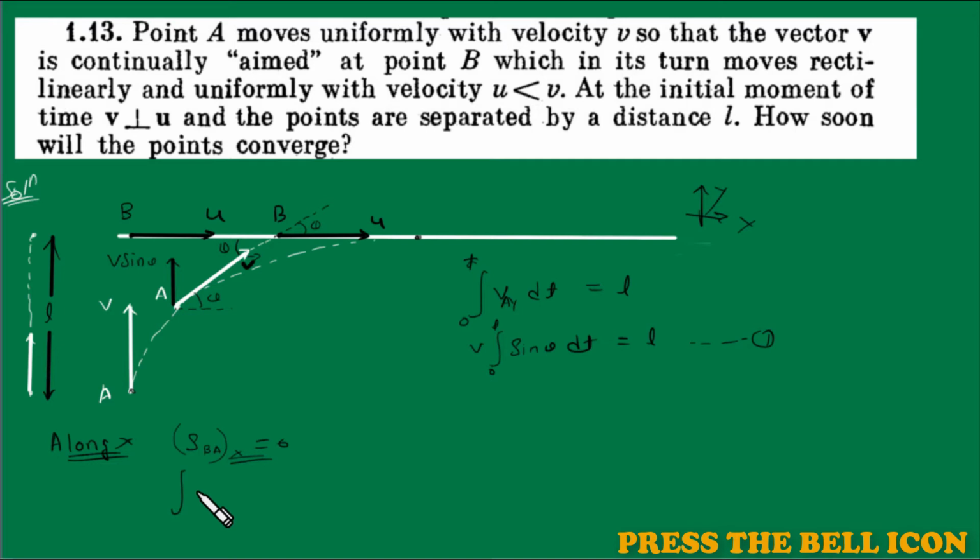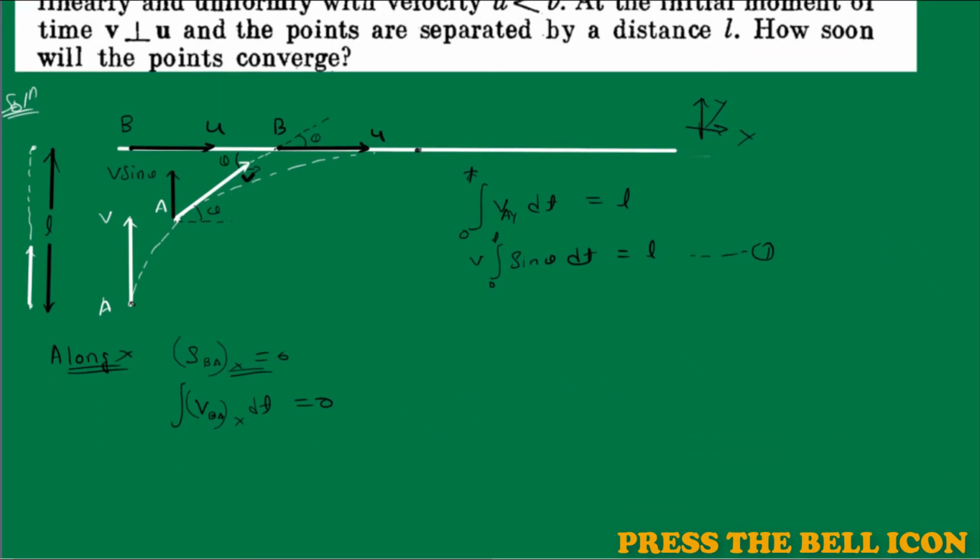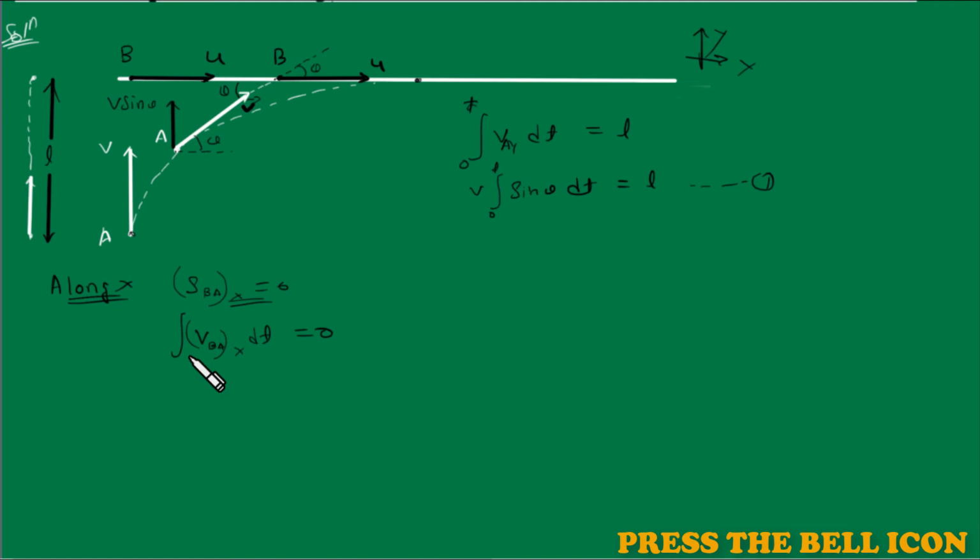That means the displacement, how we will write displacement, it will be the velocity of B with respect to A in the x direction into dt, which must be equal to 0. I think you understand the situation. And what is the relative velocity of these particles along x? This is the x component of velocity, this is the x component of velocity, v cos theta, v cos theta.